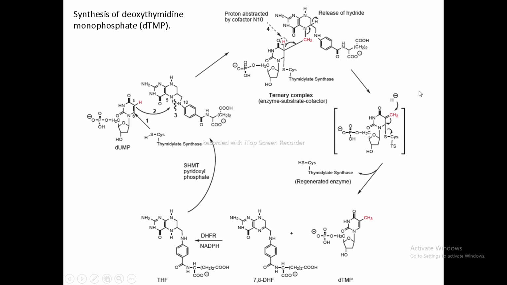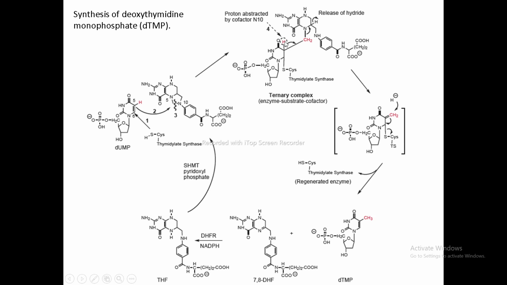Now in this step, the C5 hydrogen abstraction. This hydrogen is present in the structure of the dUMP, which is also present in the structure of the ternary complex. Right? Now this hydrogen which is present at carbon number 5 is abstracted by the N10 of the cofactor. Okay. Now this N10 is released, so it is shown over here to open the ring.